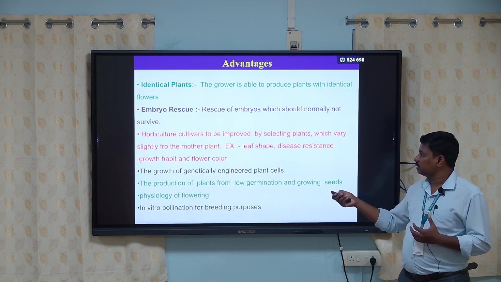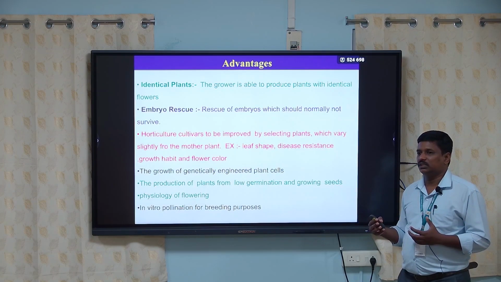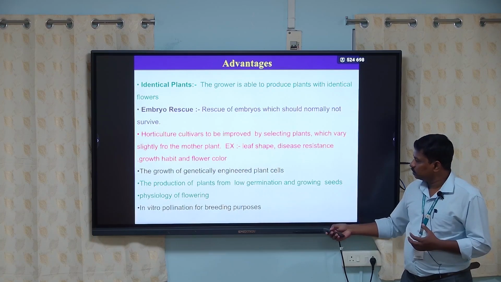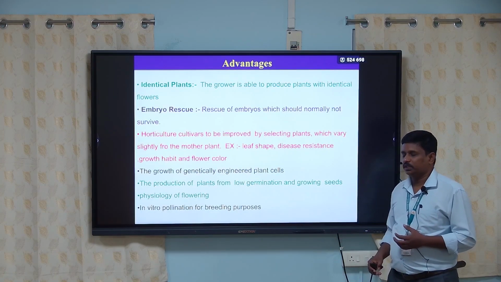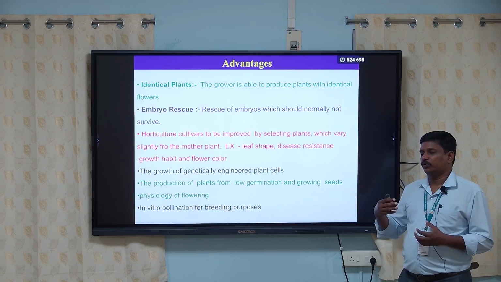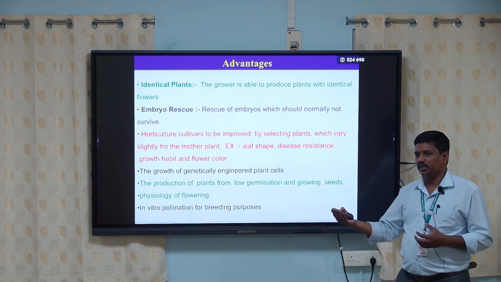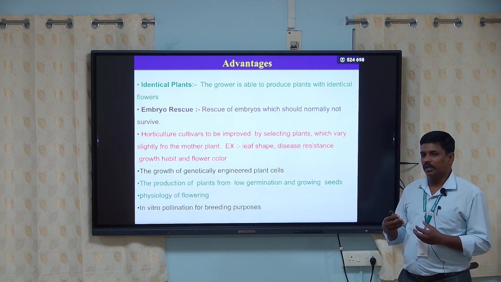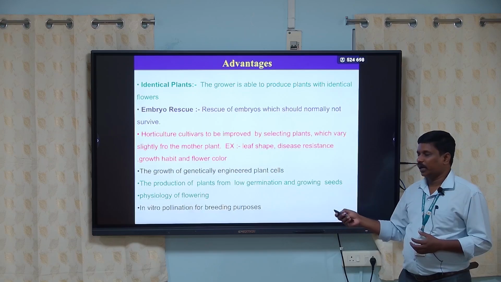In horticulture, some morphological changes we can induce through tissue culture. The last one is in vitro pollination for breeding purposes. So we won't depend on hybridization in the field condition. With the help of tissue culture, we can hybridize the plants.